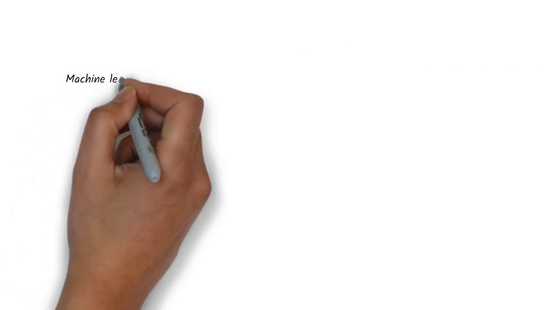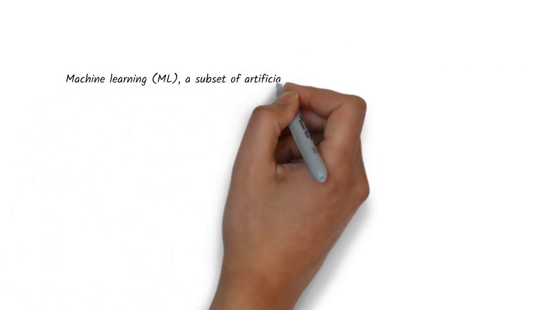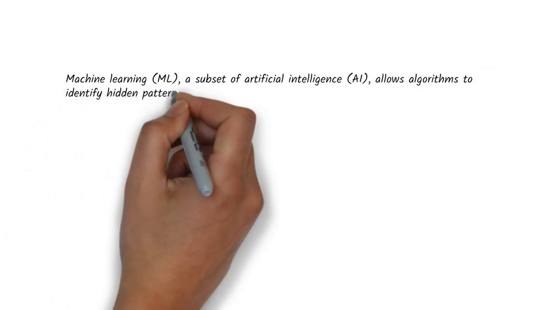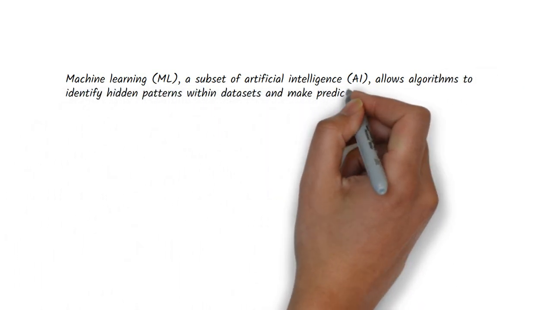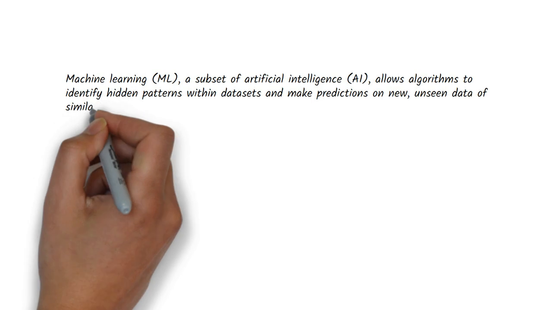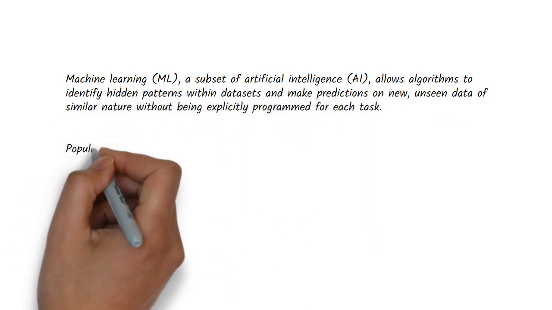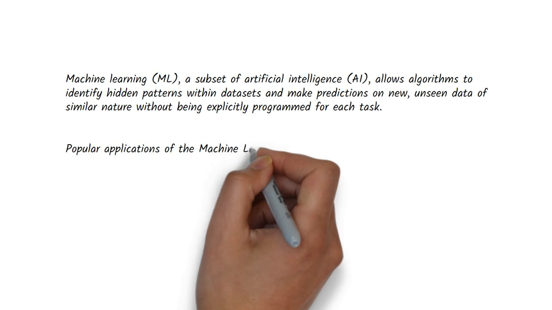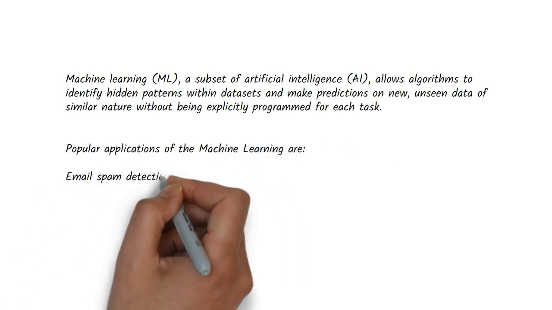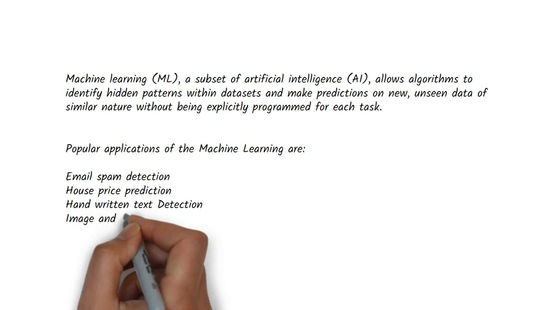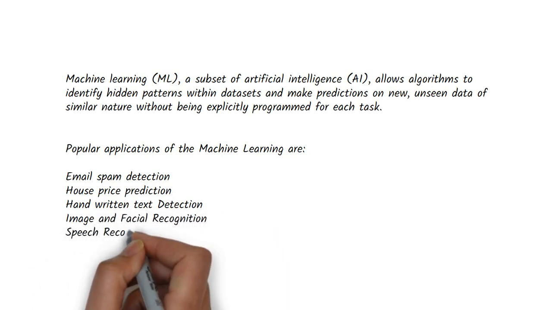Machine learning, a subset of artificial intelligence, allows algorithms to identify hidden patterns within datasets and make predictions on new, unseen data of similar nature without being explicitly programmed for each task. Popular applications of machine learning are email spam detection, house price prediction, handwritten text detection, image and facial recognition,